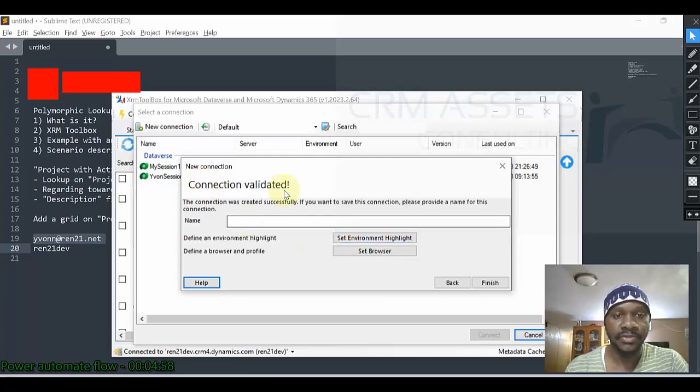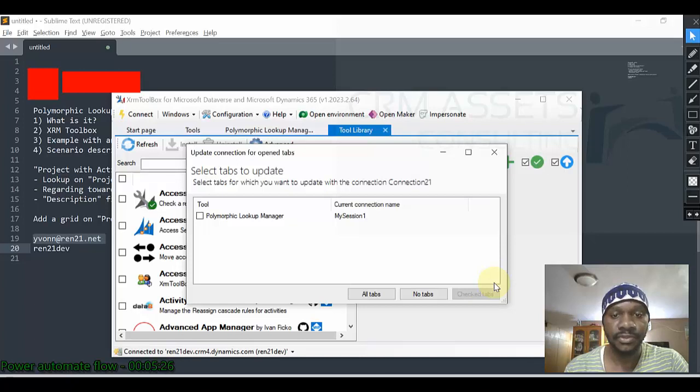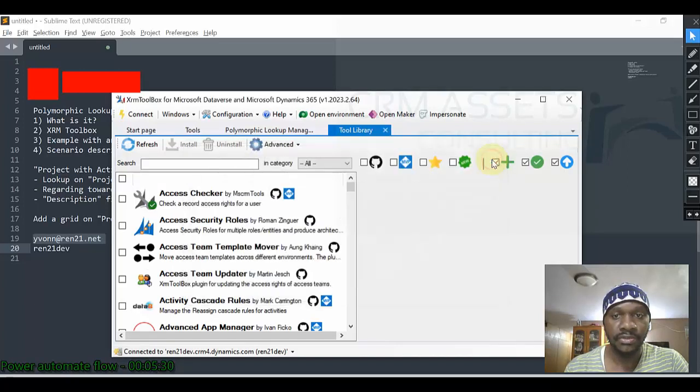Connection validated, so it works well. Now I can give a name to my connection, so to easily connect next time without performing the same thing again. So let us say connection 21, it's up to you. I click on finish. Okay, so let me close this one.